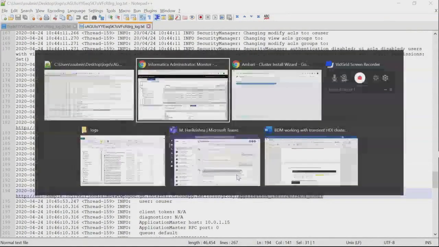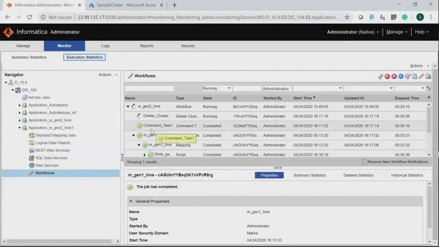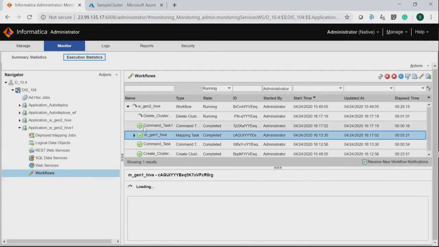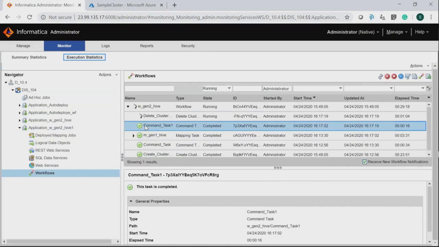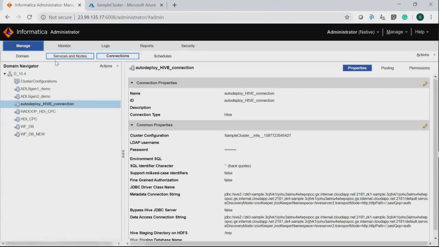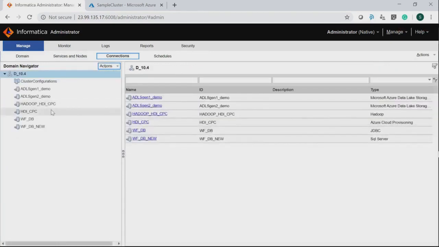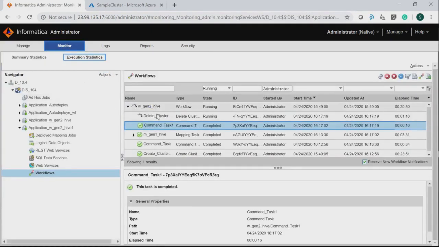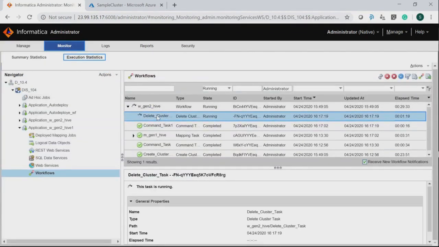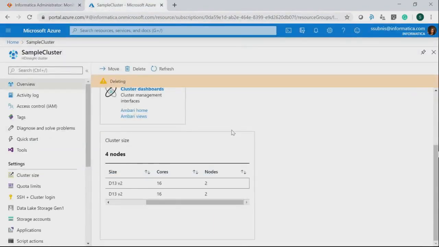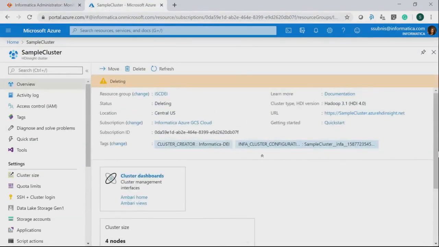Let us go back to Informatica Monitor tab to check status. So the mapping task completed successfully. Now this command task is to delete the Hive connection that we have created. Now we will not be able to see the connection in the connection tab. Just refresh here. The connection is deleted. Now the last component, that is delete cluster task, is running. We will be able to see this progress from Azure portal also. As you can see here, this cluster is getting deleted.